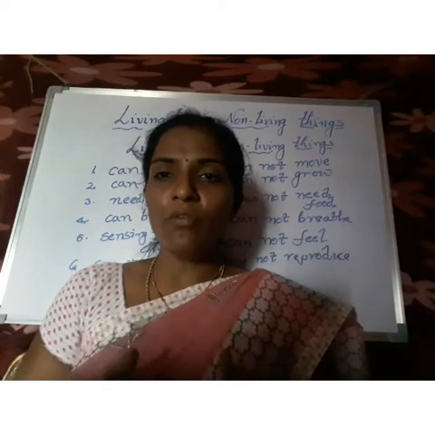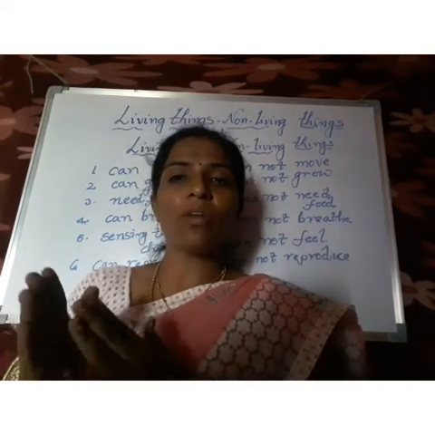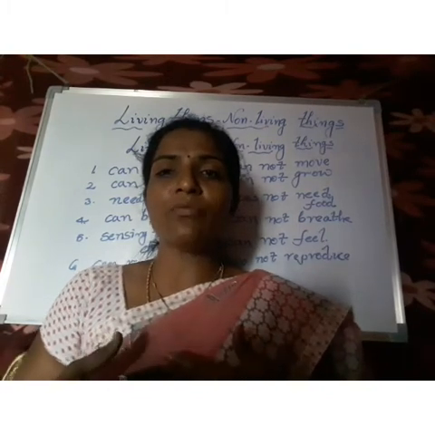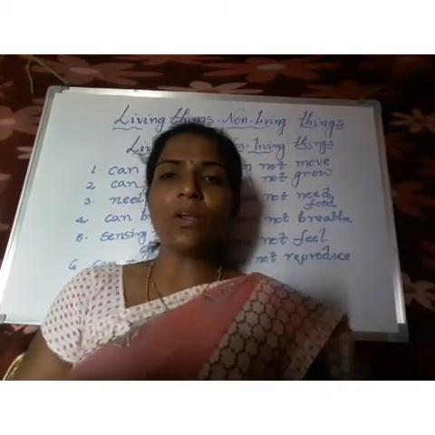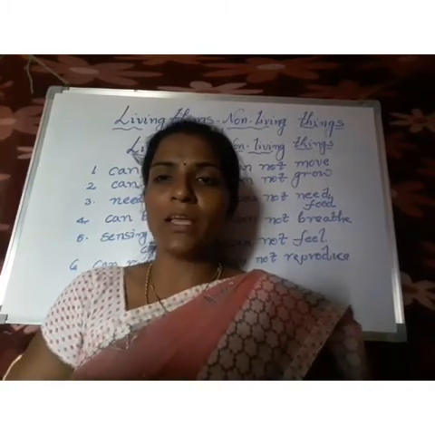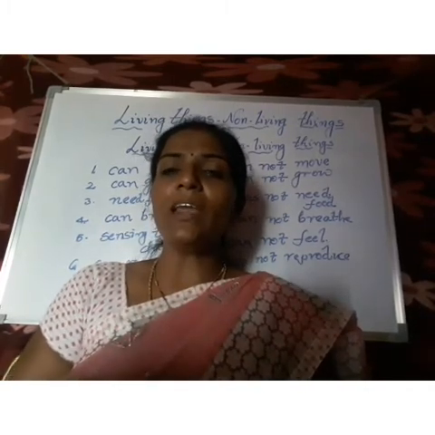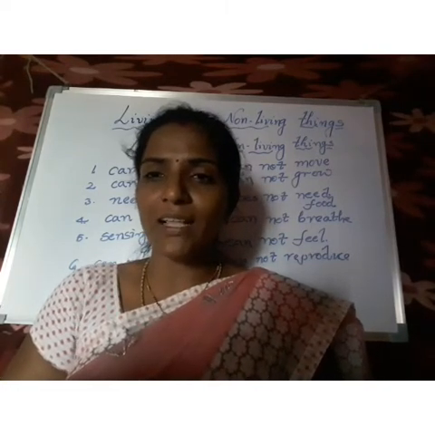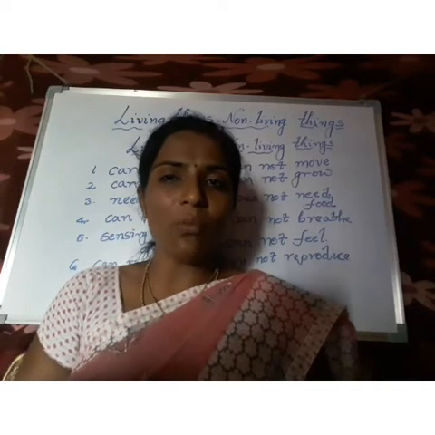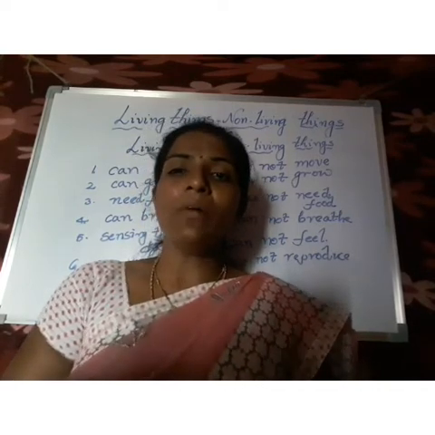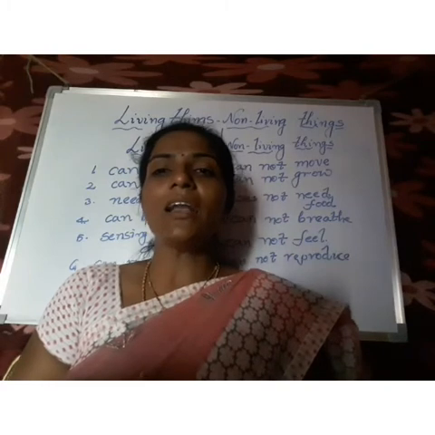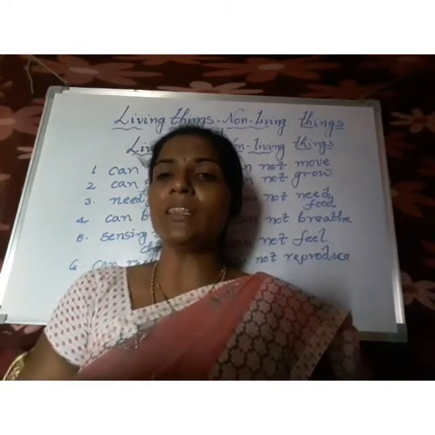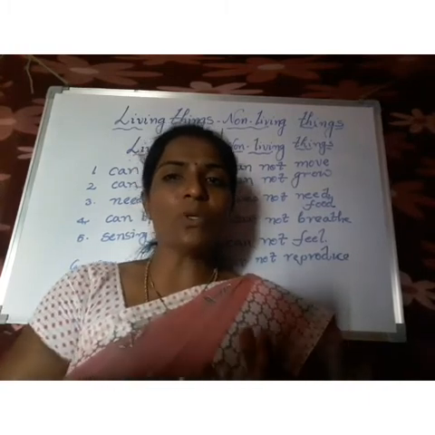In search of food and shelter only, they can move from one place to another place, and also protect themselves from enemies. So that only they will move from one place to another place. For this movement they use some organs that we call locomotory organs. Animals and human beings use legs, birds use their wings, and fishes use their fins to move from one place to another place.